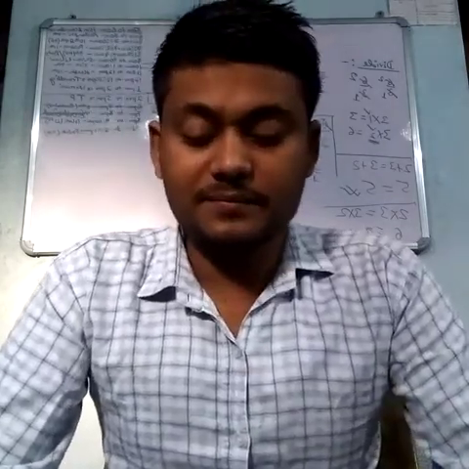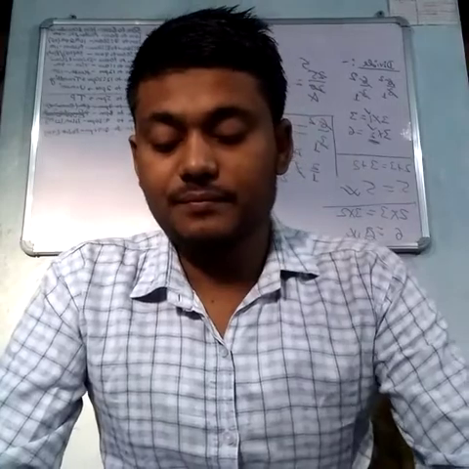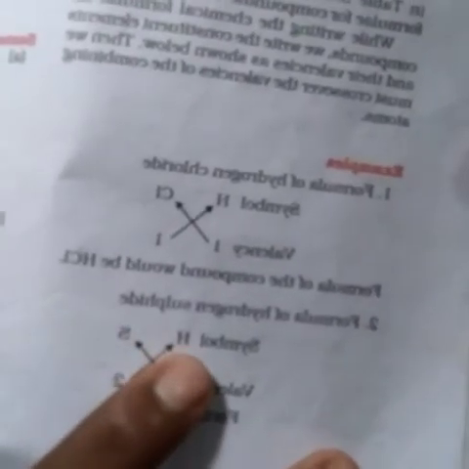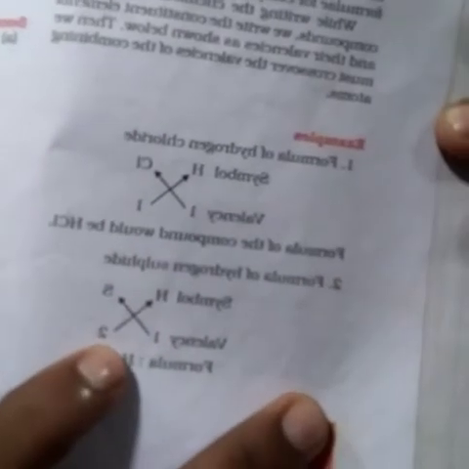For example, see, this is hydrogen and this is sulfur, okay. Hydrogen has valency one and sulfur has valency two.